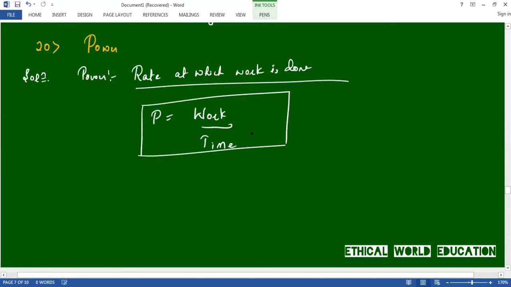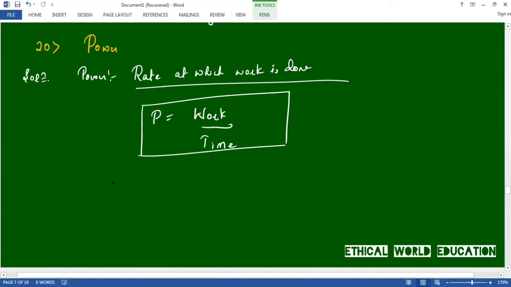Power is basically a time based quantity, which we can relate like this. The person who can work faster is more powerful than the person who can work slower, right? So it is related to time, to how fast the work or the job is done. So this is the definition and also the meaning of power.